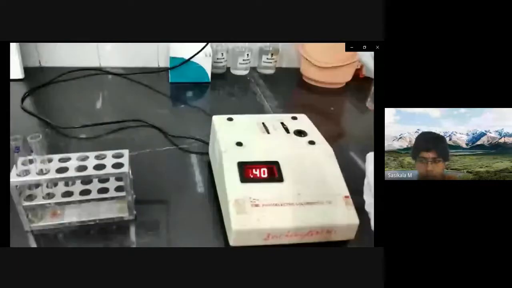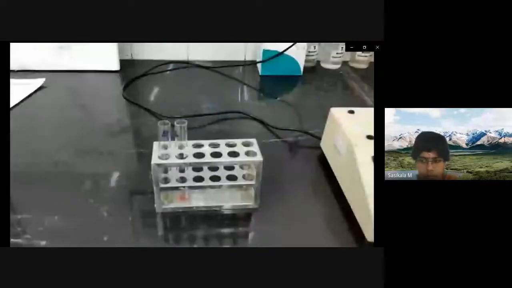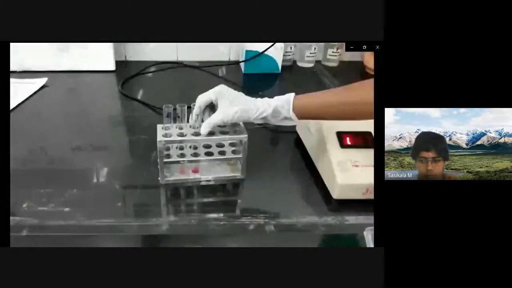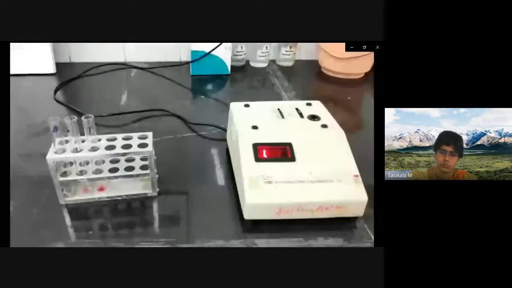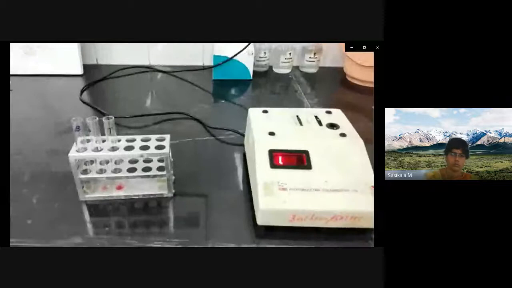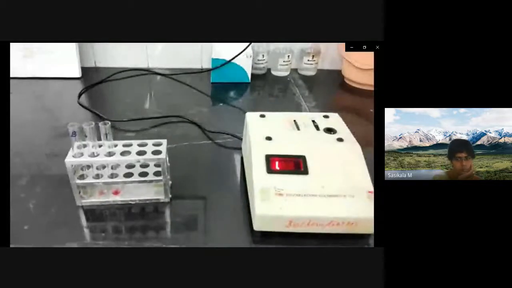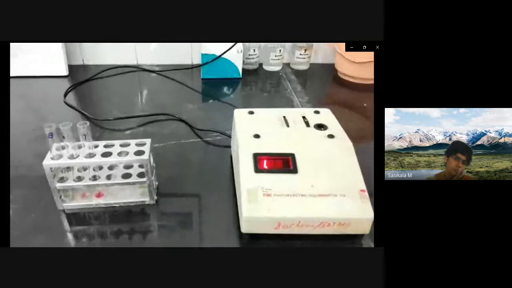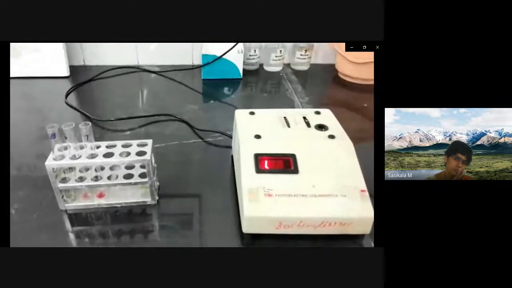Now after taking the optical density of the blank, standard and test, you have to feed that optical density into the formula and then you have to calculate the concentration. So this is how you can do the estimation of glucose with the help of colorimetry by GOD-POD method. Thank you for watching. Thank you.